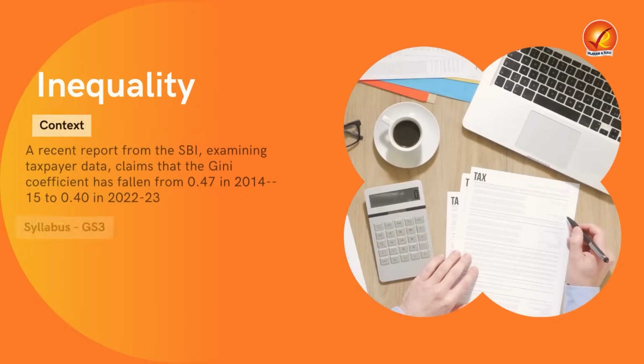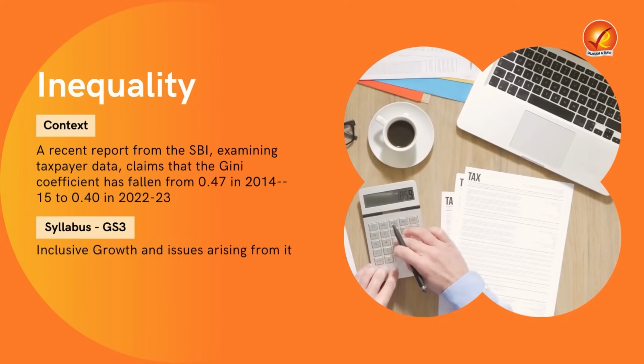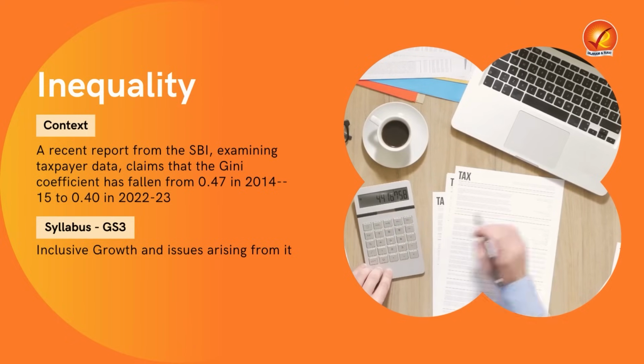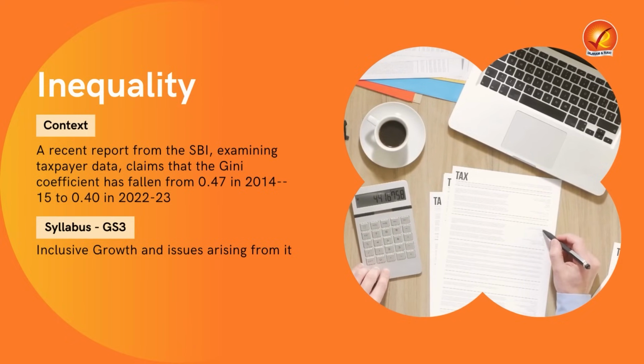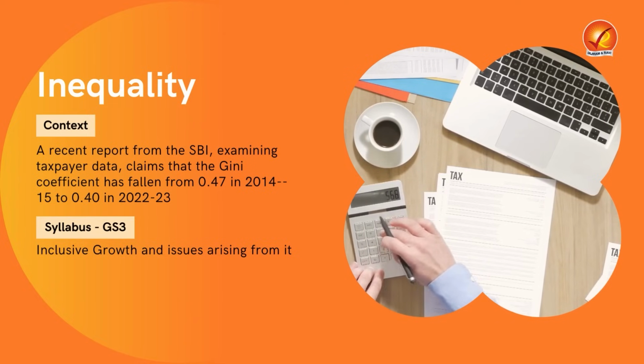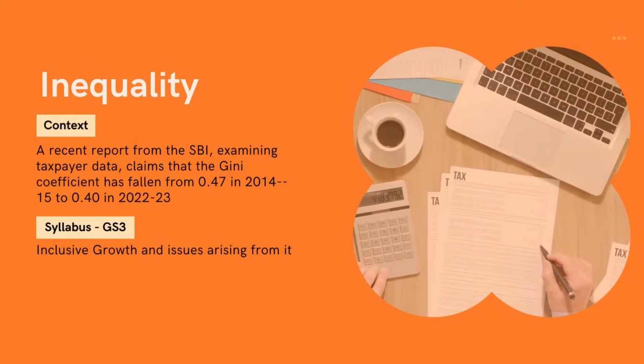The first article that we'll be taking up is related to inequality, as a recent SBI report while examining the taxpayers' data has claimed that Gini coefficient in India has fallen from 0.47 in 2014-15 to 0.40 in 2022-23.